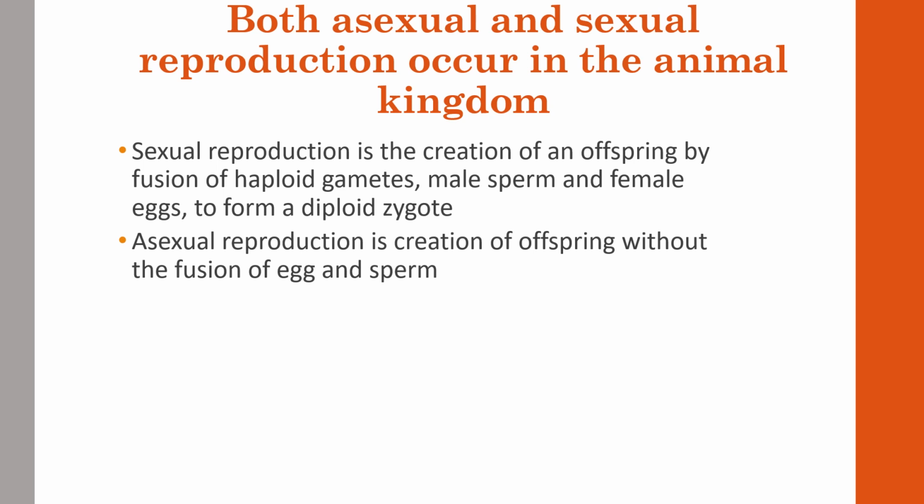Now, sexual reproduction is when offspring are created from the fusion of haploid cell gametes, a male sperm and a female egg, forming a diploid zygote, which needs a male and a female to produce. It's usually two partners, where it's known as sexual reproduction. Though asexual reproduction is self-reproduction, which is creating the offspring without the fusion of eggs, so it's going to be a duplicate of itself.